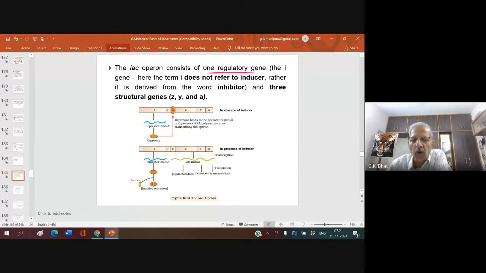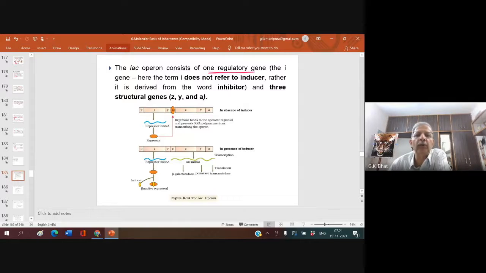You have already heard that there are what is called regulatory sequences. I hope you remember I have mentioned that these regulatory sequences do not code for any amino acid. Even then, they are called regulatory gene.